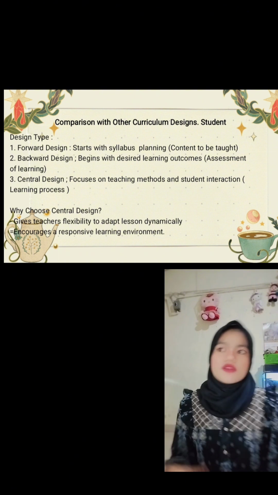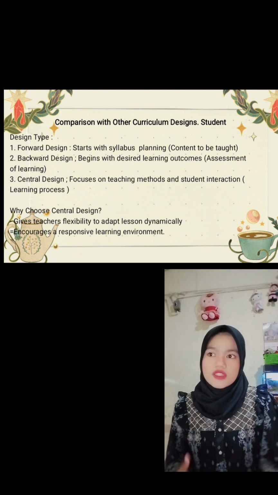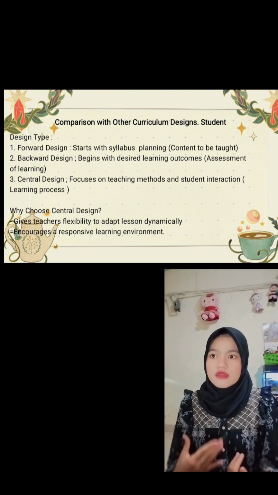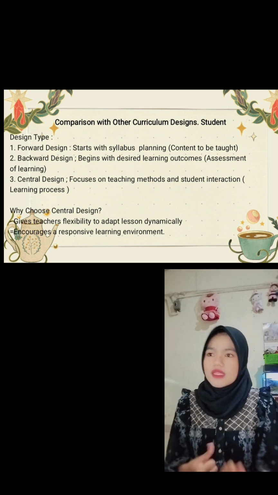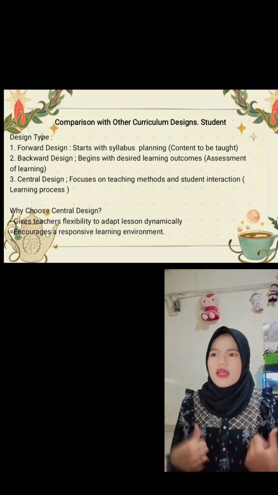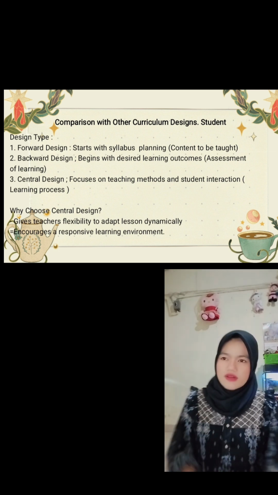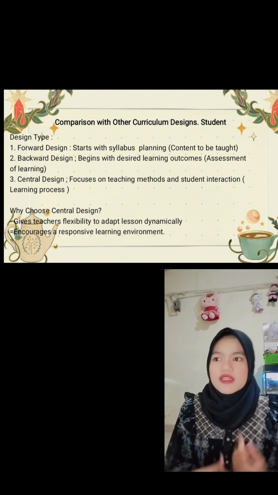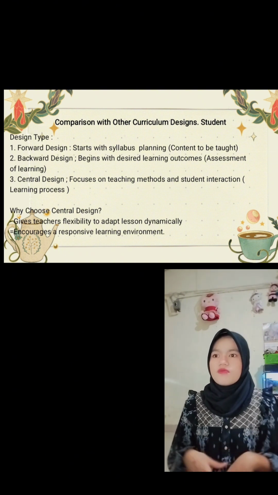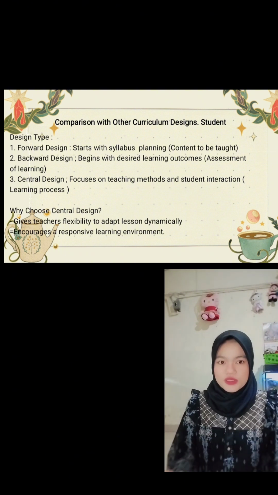And the third one is central design, which focuses on how students learn instead of the rigid content. Teaching methods involve dynamically responding to students' engagement, for example, discussions and project-based learning in a model classroom.